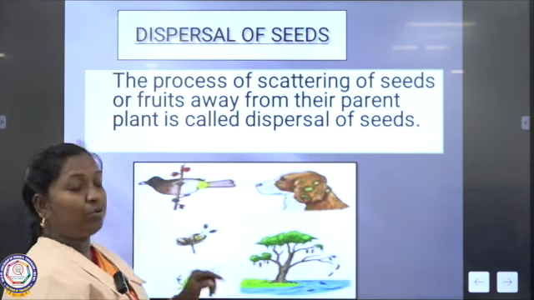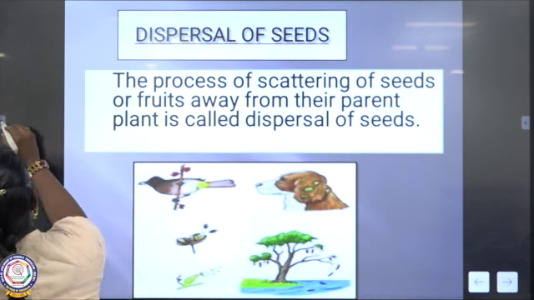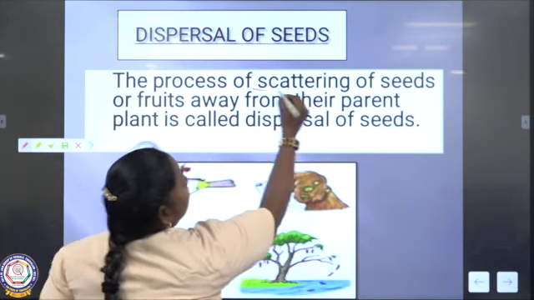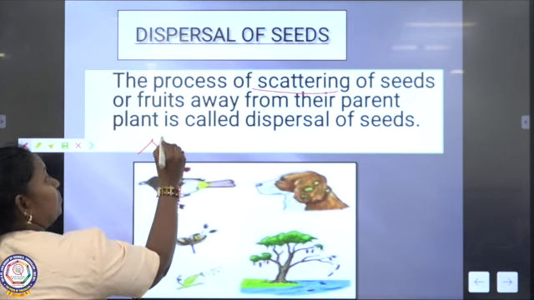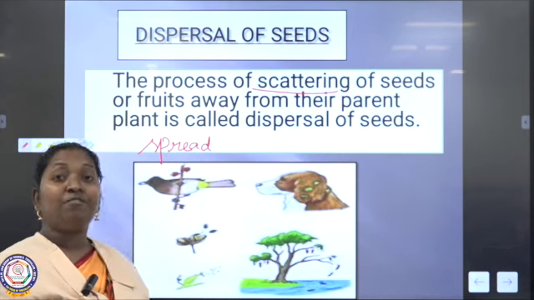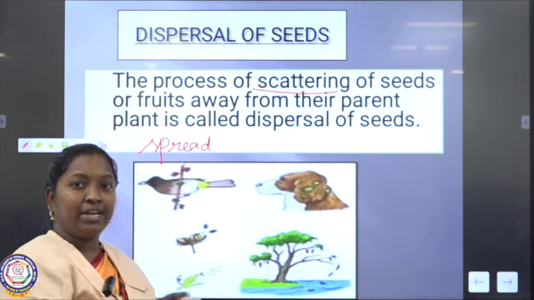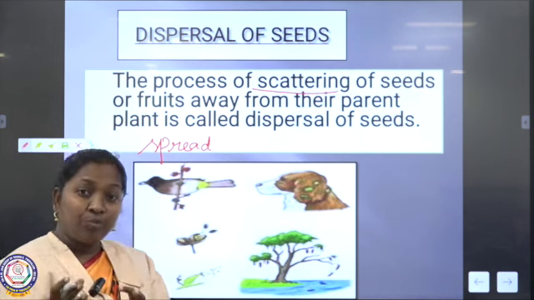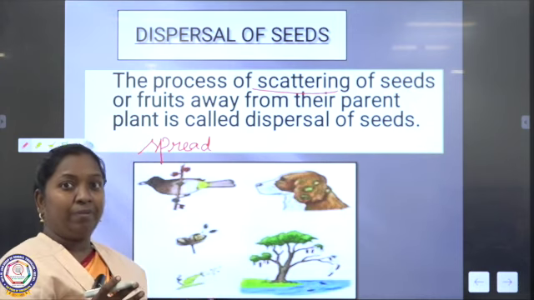Okay. So what is the process? The process of scattering of seeds. You know what scattering is? Scattering means spread. We can say, in another word, scattering or spread. So the seed will spread away from its parent plant. It may be a seed or a fruit. It has to move away from the parent plant. Then only it can grow into a new plant.